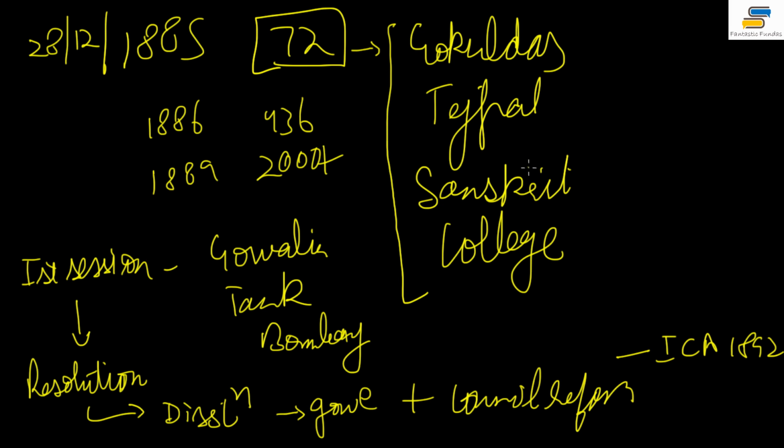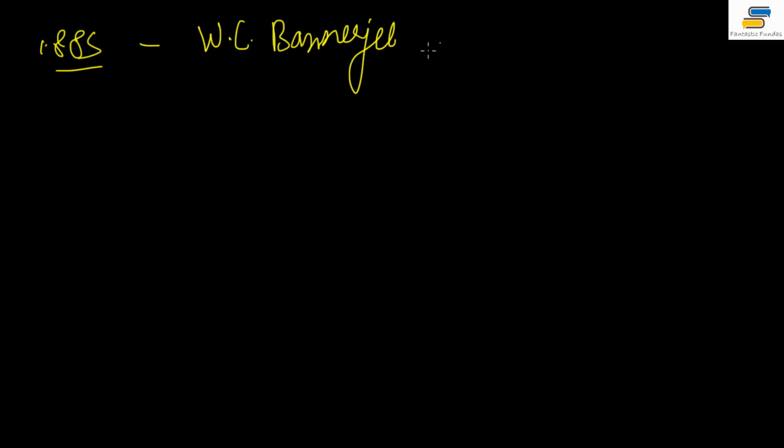We know this on the all-India scale. And this A.O. Hume plays a great role. When the Congress is made, in the first session in 1885, W.C. Banerjee, Womesh Chandra Banerjee or Bonnerjee, whatever you want to say, is the president. And this meeting, as I told you, was held in Bombay.